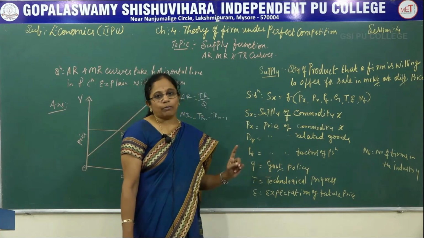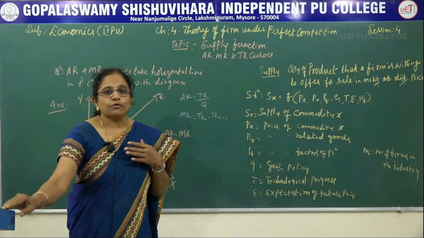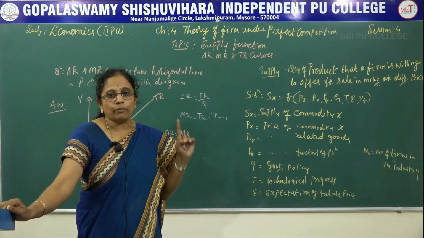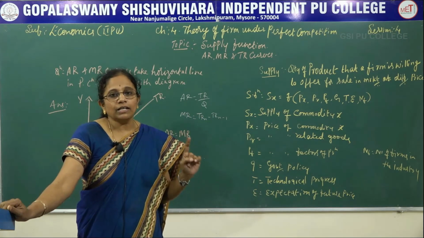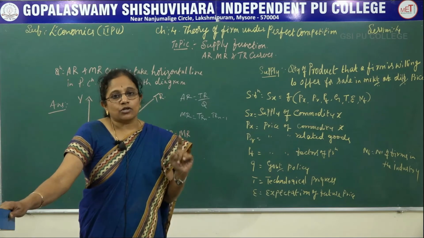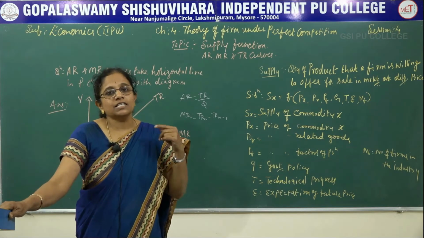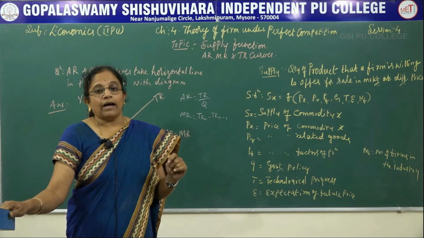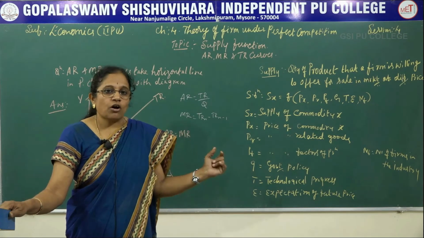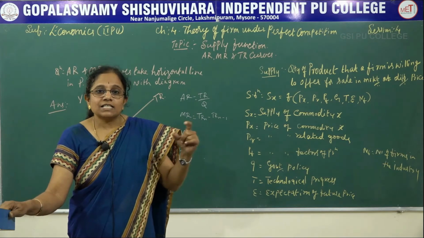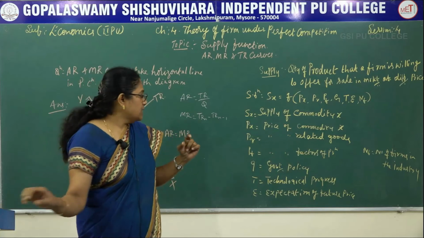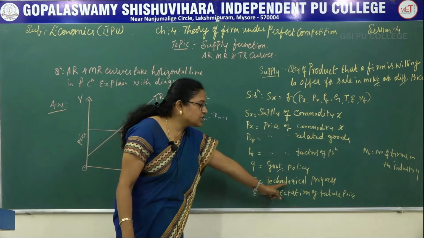Now let's go to the G. G is government policy. The supply of goods by a firm, by an individual seller depends on government policy. If the government increases the tax, naturally I am also going to increase the market price of the product that I am selling in the market, or else I will wait and keep the stock in the godown till the tax is reduced. Both options are there for a seller.